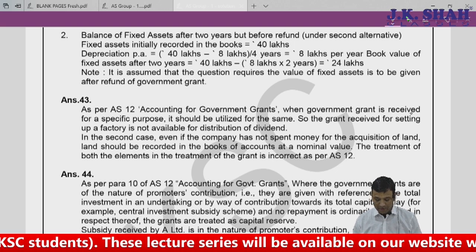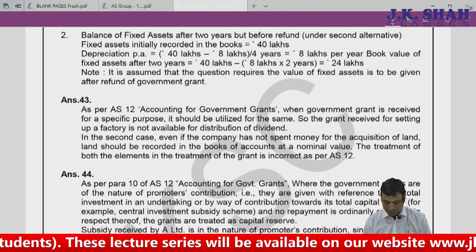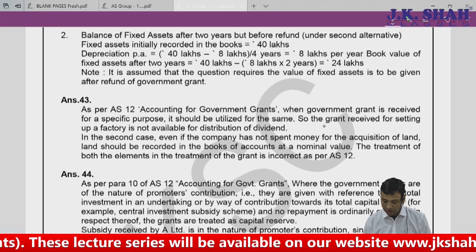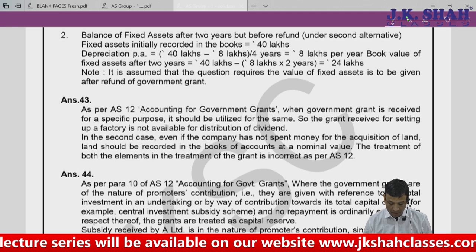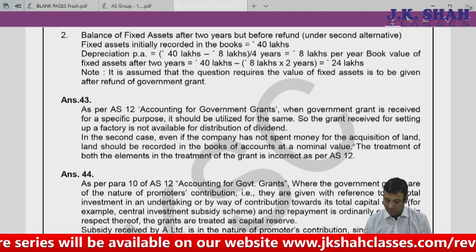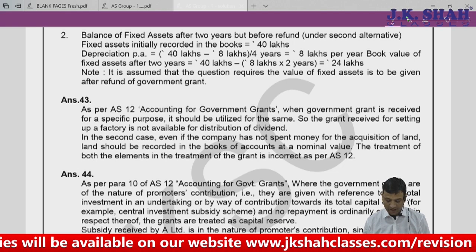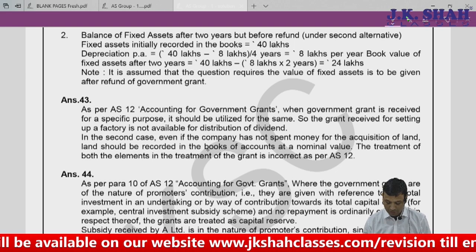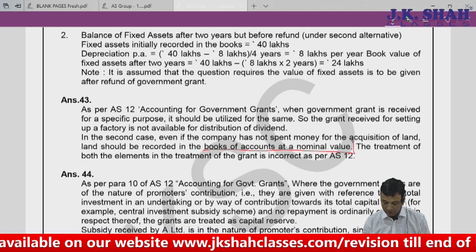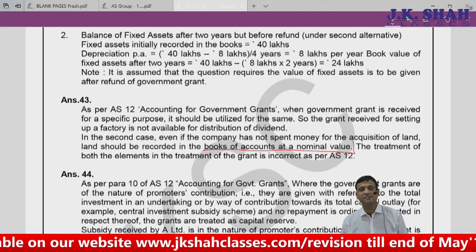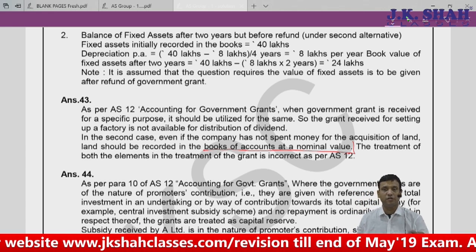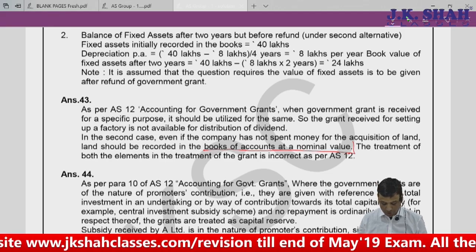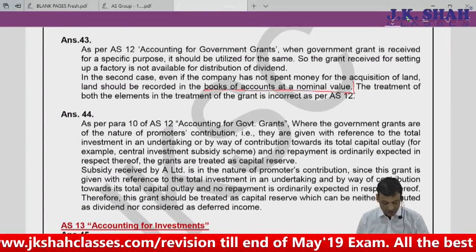Accounting for government grant received for a specific purpose, it should be utilized for the same. So the grant received for setting up a factory is not available for distribution of dividend. In the second case, even though the company has not spent for land, the same should be recognized in the books at nominal value. And if you remember, if any asset is recognized at nominal value, no depreciation is to be charged. Of course, here the land was only there, but no depreciation is to be charged.